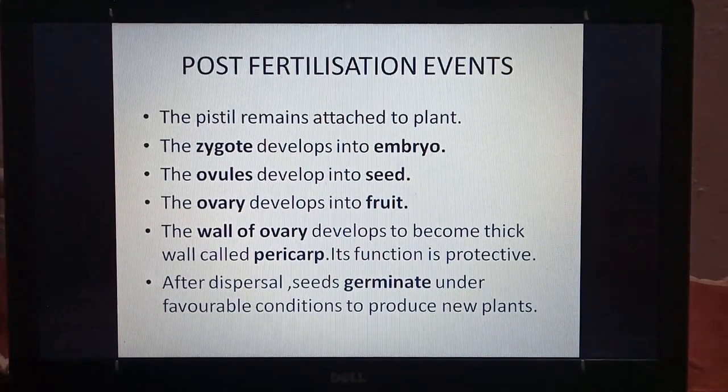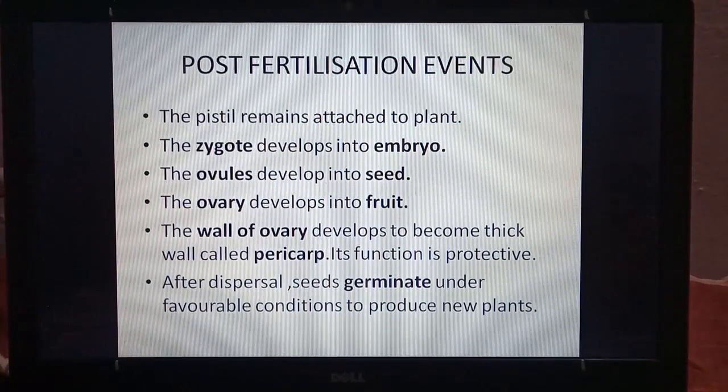The zygote develops into the embryo. So zygote develops into embryo in future. Ovules develop into seed. The ovary develops into a fruit, and the ovary wall develops to become thick wall. It is called pericarp and its function is protective.